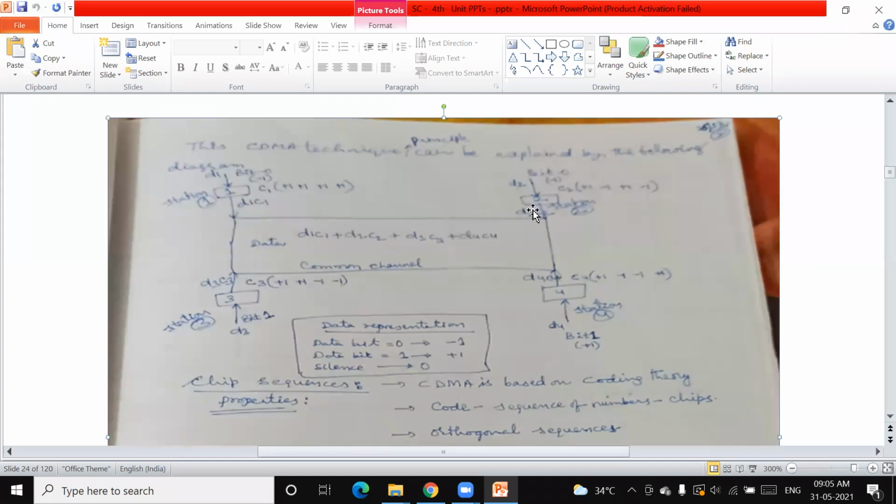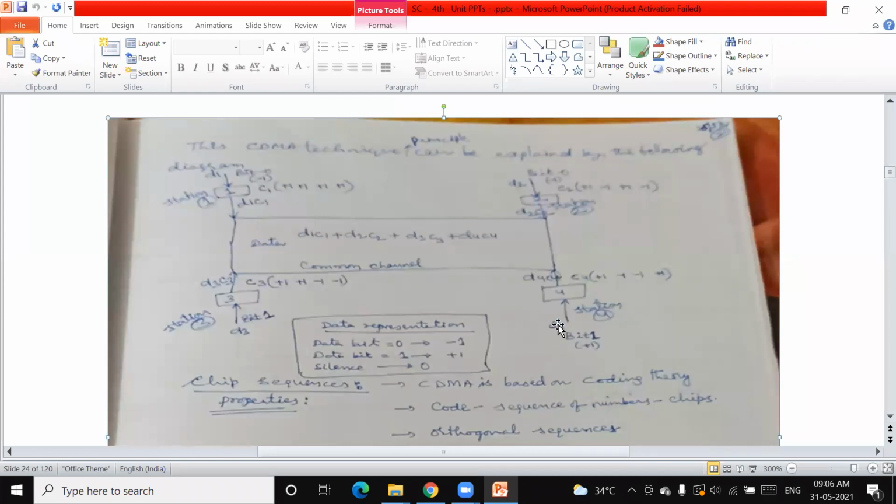Similarly, for station 2, here is the data D2 he wants to transmit, and here is the code C2. Therefore, D2 and C2 are multiplied, the data with the code, and given to the channel. And station 3 is also the same: D3 and C3 are multiplied and given to the channel.